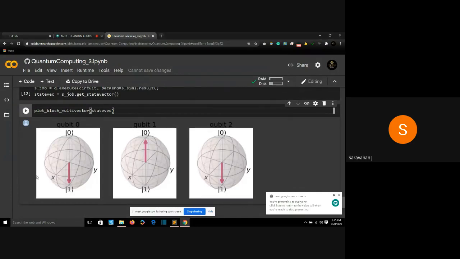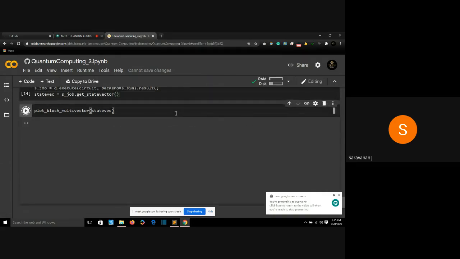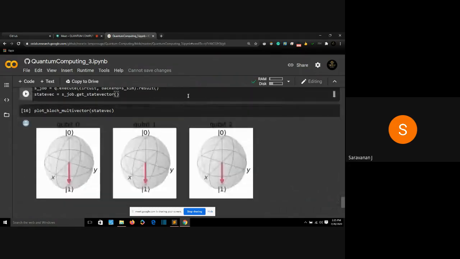Qubit 0 is in superposition right now. Qubit 0 no longer has the state it had. I'll run it again to show it to you. Qubit 0 is in superposition right now. I'll do it once again.